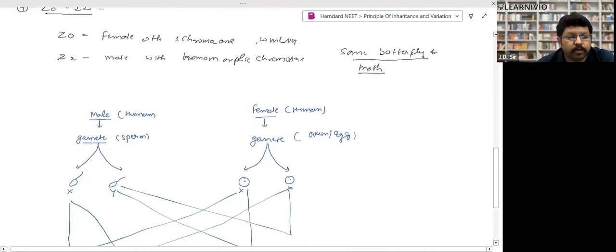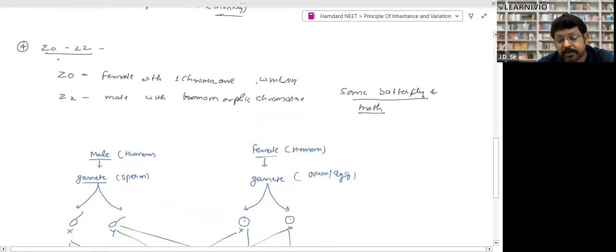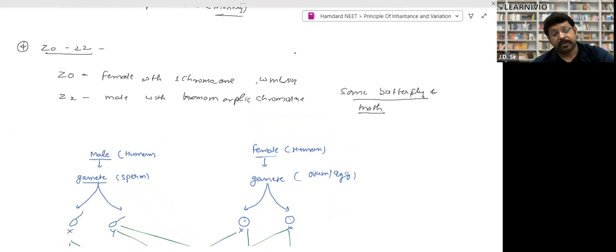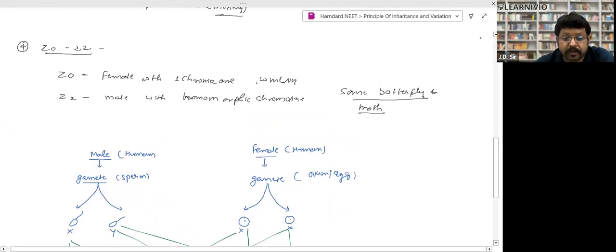And this one. One more thing is left. That is the female sex determination in that one. This one, honeybee. That is important. That is also important, yes, sir. Sex determination in honeybee.